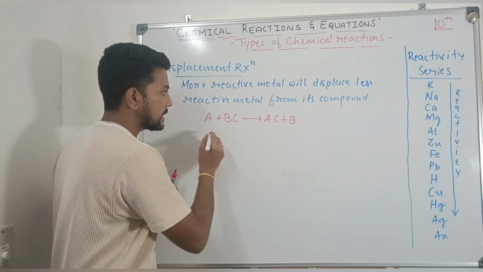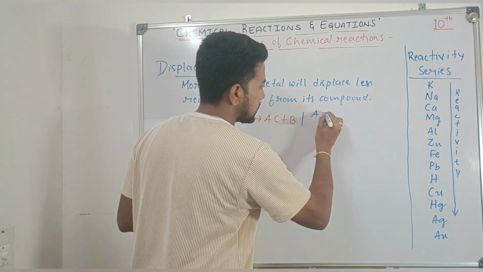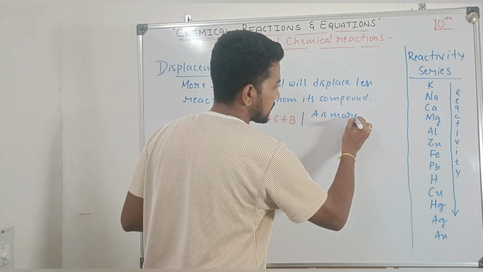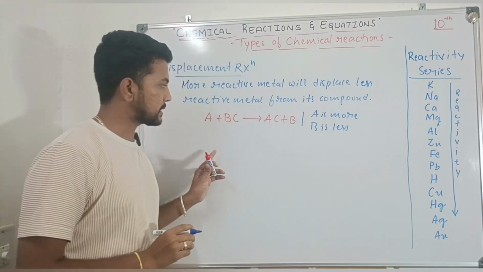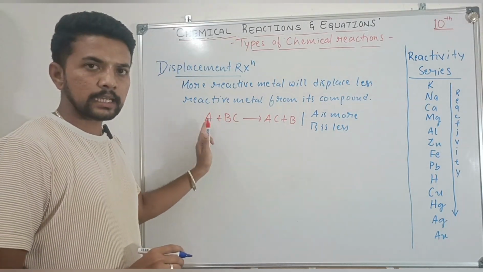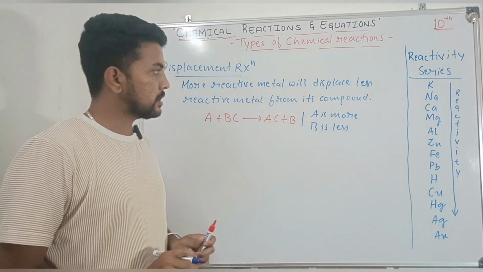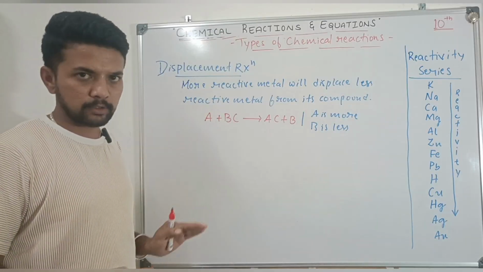So here A is more reactive, B is less reactive. So in this general representation, A is more reactive than B. So you got the displacement reaction definition.